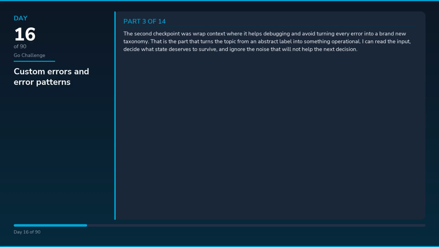The second checkpoint was wrap context, where it helps debugging and avoid turning every error into a brand new taxonomy. That is the part that turns the topic from an abstract label into something operational. I can read the input, decide what state deserves to survive, and ignore the noise that will not help the next decision.